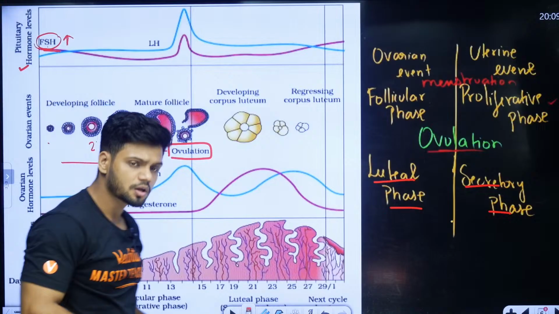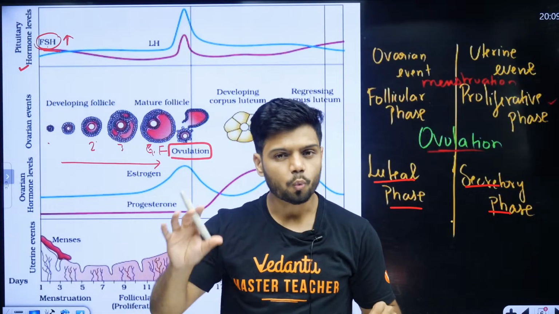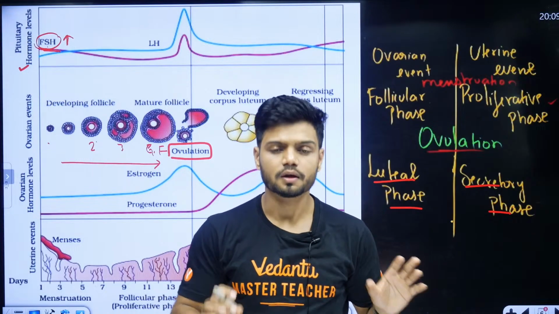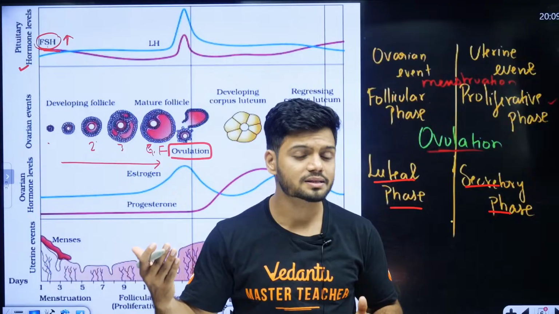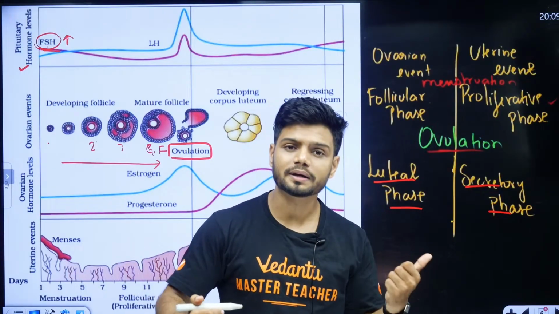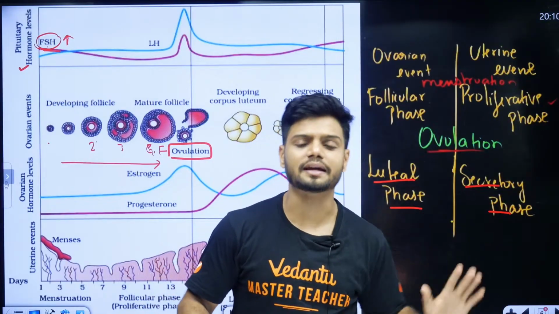Now, once every single month, one ovary will release one egg. Alternate months they will release the egg. Let's say the right ovary releases one egg in January. In February, the left side ovary will release the second egg.